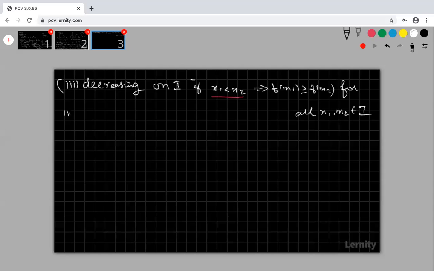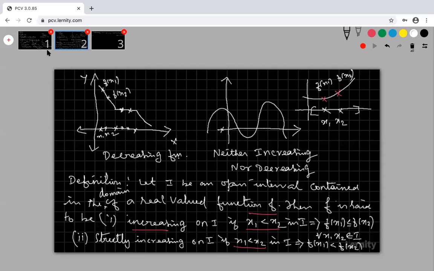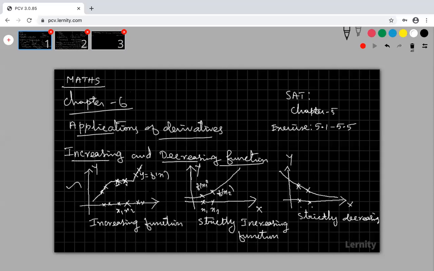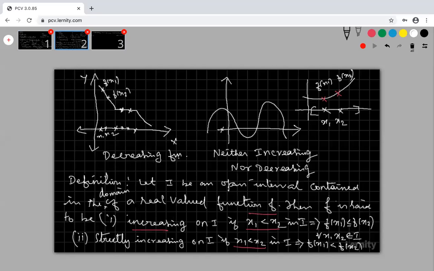Now come to the fourth one. Please try to understand, this is the graph. From the graph, we are observing something and we are writing something. From the graph only, we are deriving all these things. This definition is given in your book also.